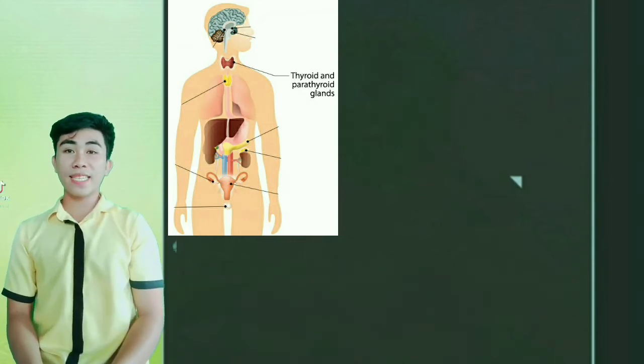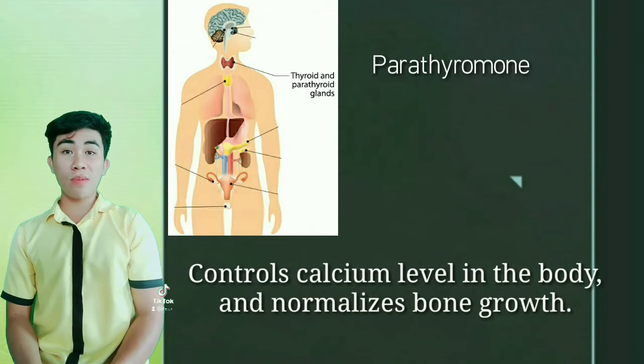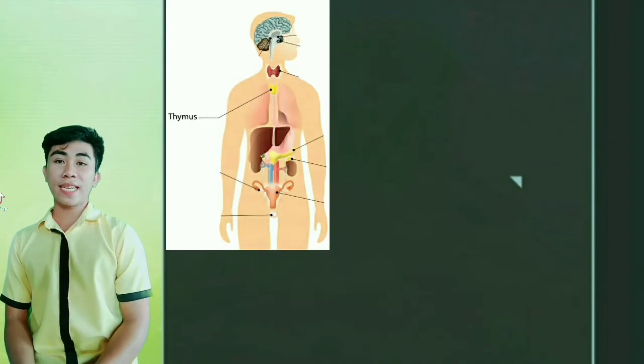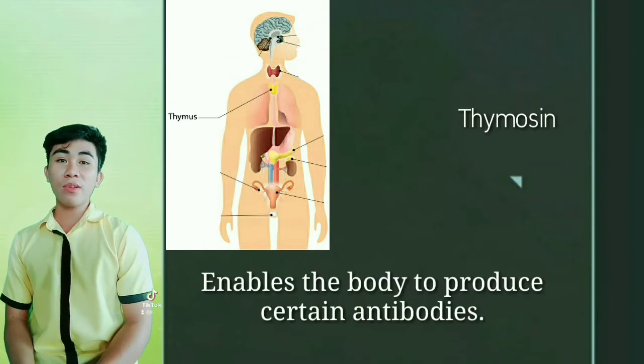The parathyroid gland is located in the neck. It releases the hormone parathyroid, and this gland and its hormone control the calcium levels in the body and normalize bone growth. The thymus gland. It is located in front of the heart. It releases the hormone thymosin, and this gland and its hormone enable the body to produce certain antibodies.